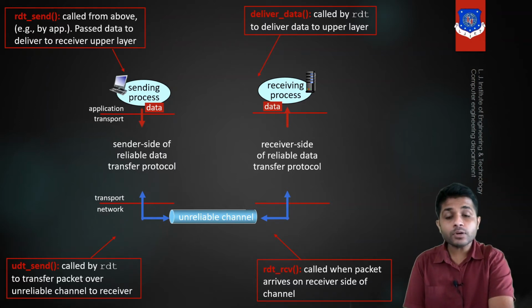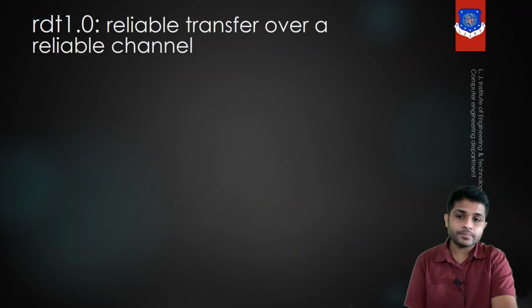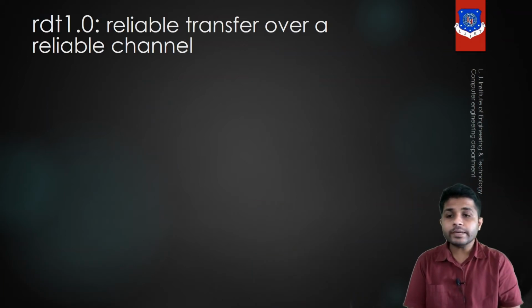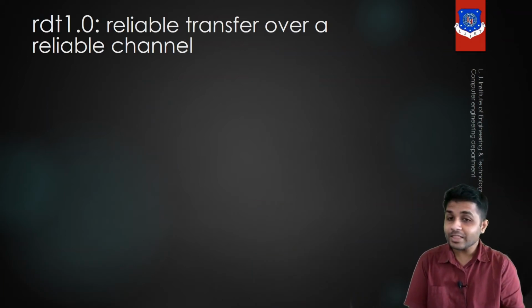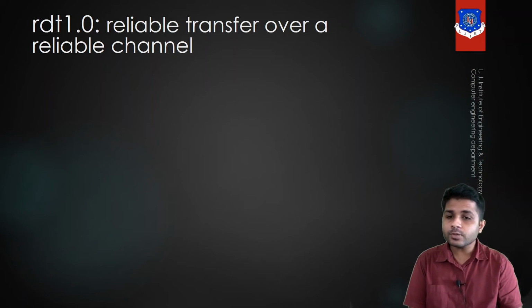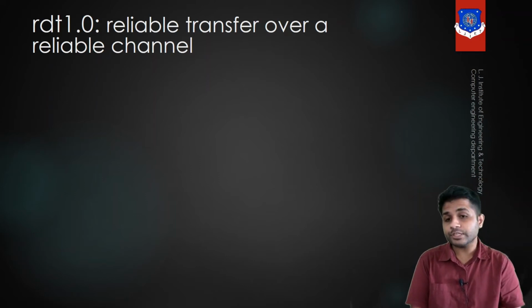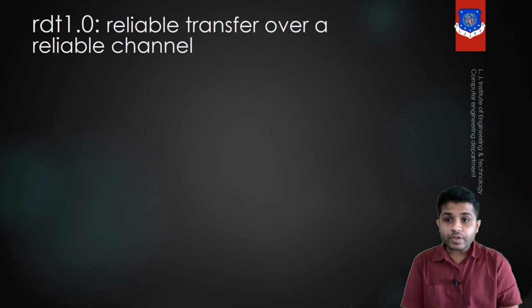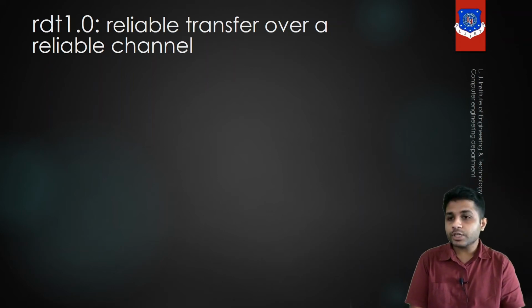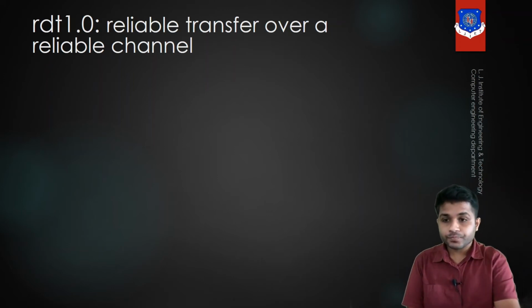Now let's see different versions of the RDT. The first version is RDT 1.0. The thing you need to understand in RDT 1.0 is that we are assuming the channel is totally reliable. There is no noise added in the channel. Whatever data you are sending, the receiver gets the exact copy of the data sent by the sender, obviously. So let's see the figure, the state machine, for RDT 1.0.